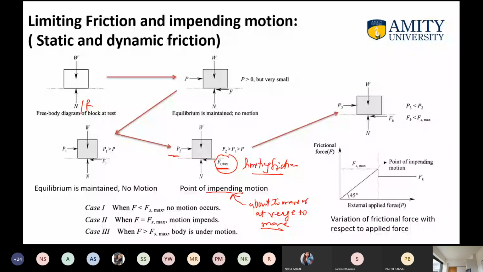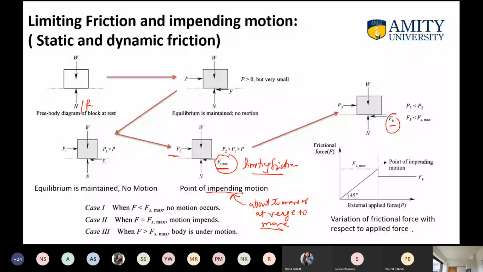When we increase P2, the frictional force will ultimately reduce, and Fk here is the kinetic friction. Kinetic friction will come only when the body starts moving. This is the graph of the limiting friction, the variation of frictional force with respect to the applied force.